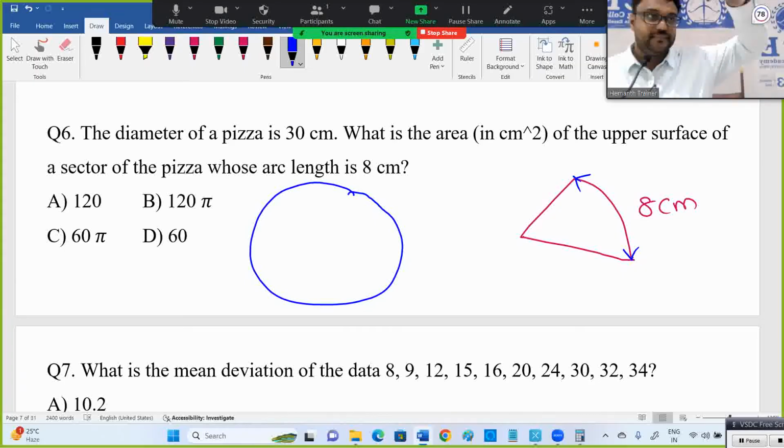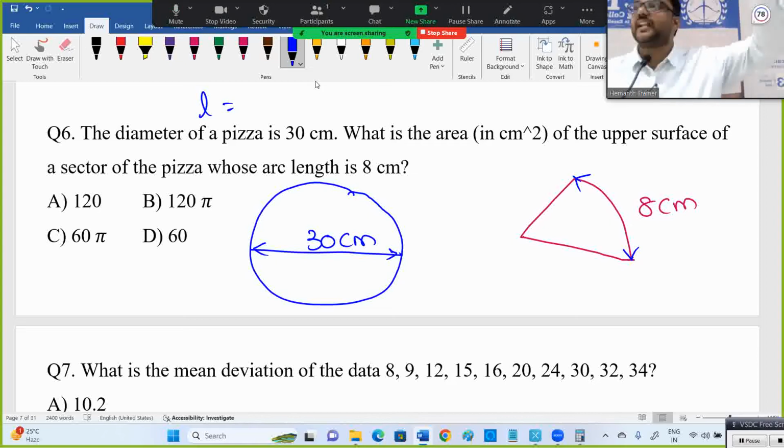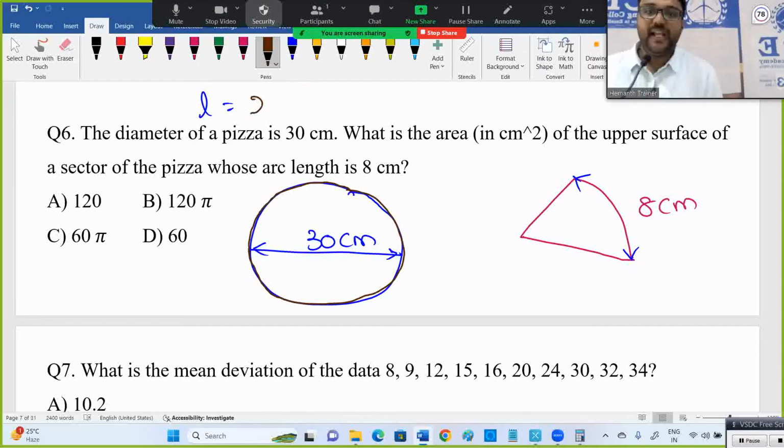I want to know the circumference, meaning the entire circle length. The diameter is 30, they have given this, right. I want L. L is nothing but the length of that, or maybe the circumference. The entire line, this entire line I want, this length I want, or the circumference of the circle. 2 pi r, or pi d. When the diameter is there, pi into d, means 30 pi. Is it 30 pi or not?